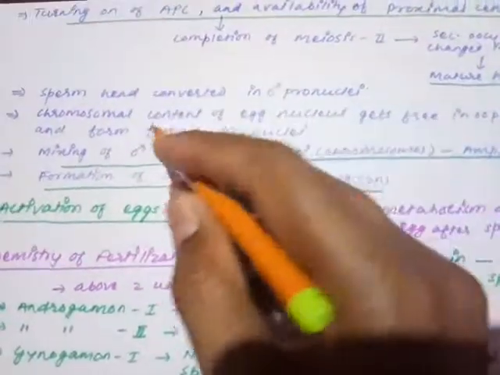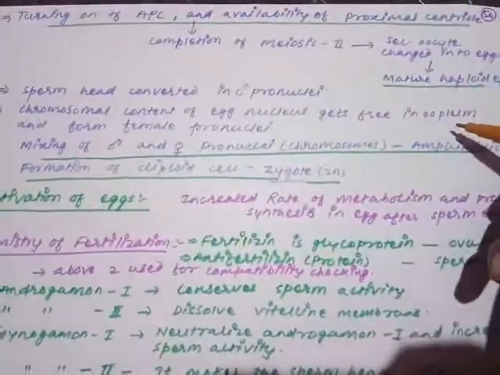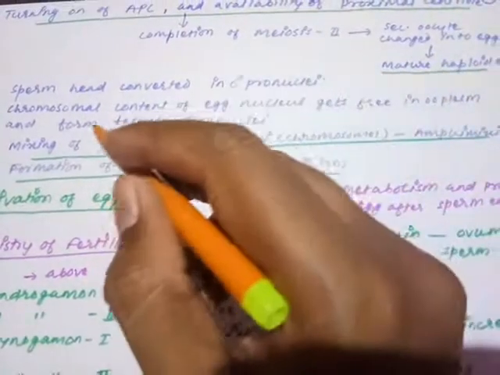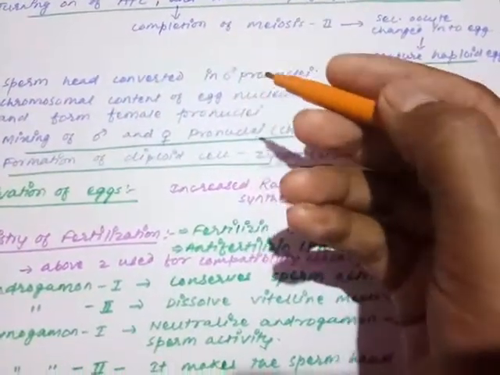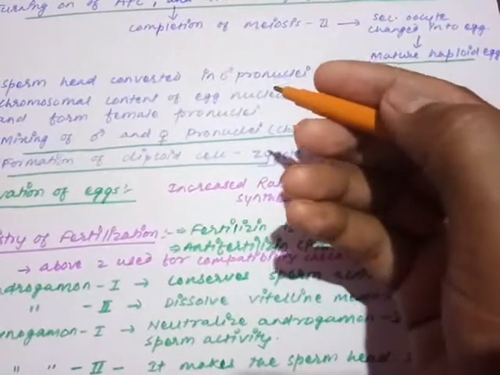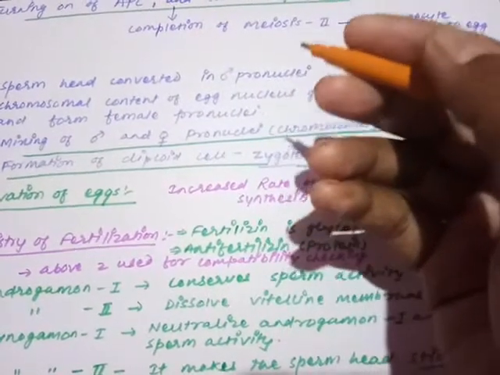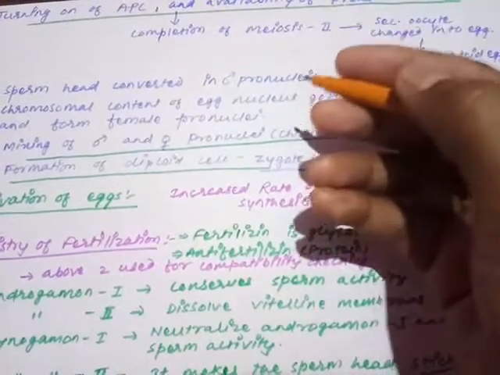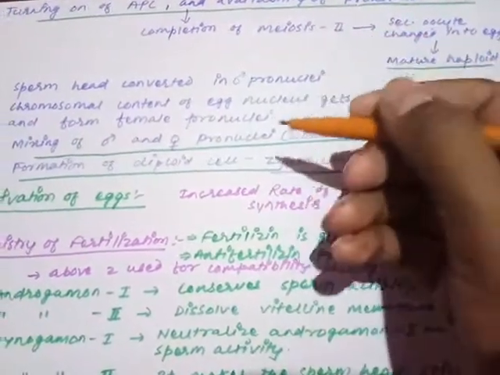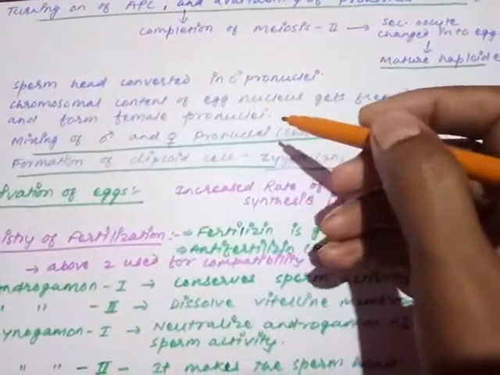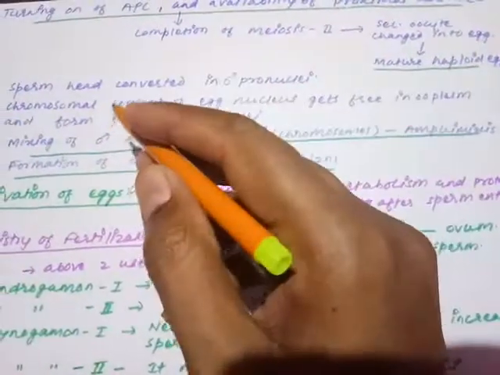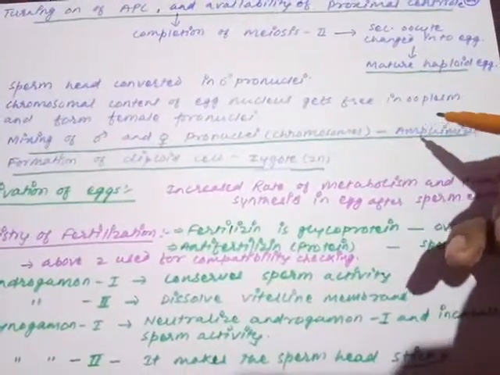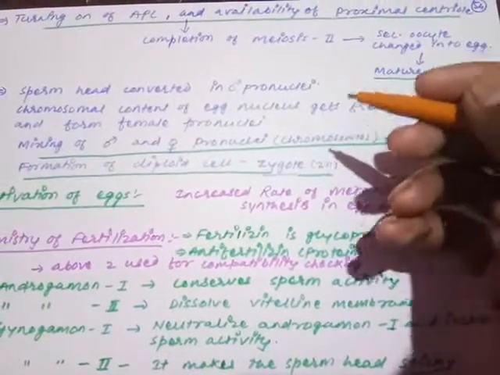Is it okay? So now, just after formation of the haploid egg, the sperm head converts into the male pronucleus. Male pronuclei, you know very well, we have discussed today only. The male pronuclei means what? The nuclear membrane of the nucleus will dissolve, and the chromosomal content will be released into the oocyte cytoplasm, here the egg cytoplasm. So the chromosomal content of the egg nucleus gets free in the ooplasm. तो यहाँ दोनों हो गया, sperm head converted into the male pronuclei, chromosomal content of egg nucleus gets free into the ooplasm, मतलब ये भी अब pronuclei के form में convert हो गया.